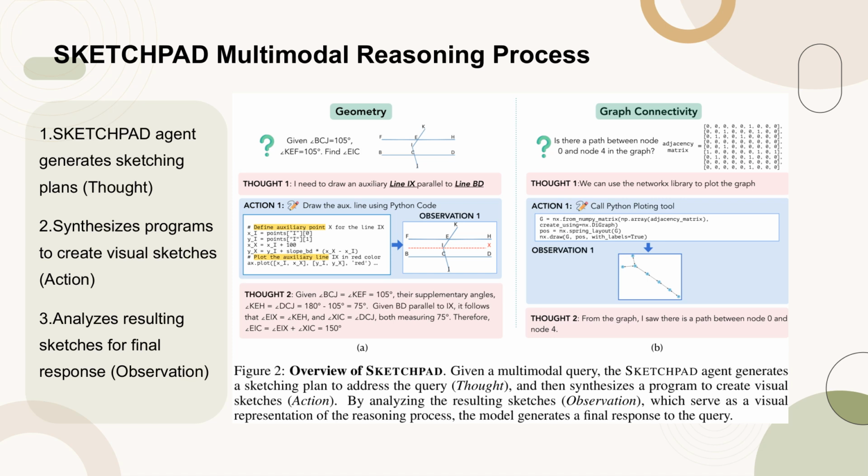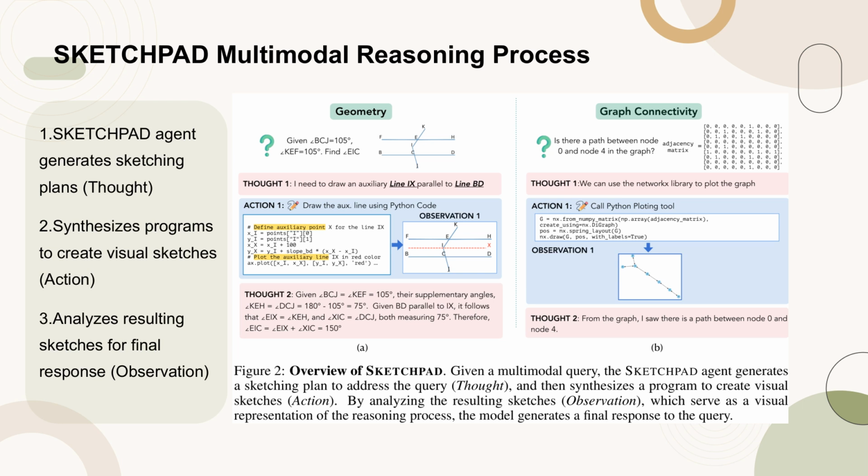This plan is followed by the action step, where the agent synthesizes a program to create visual sketches. These sketches serve as a visual representation of the reasoning process. Finally, the observation step involves analyzing the resulting sketches to generate a final response to the query. This iterative process enhances the model's problem-solving capabilities by allowing it to plan and reason with the visual sketches it has drawn.